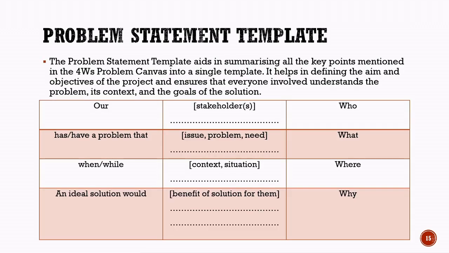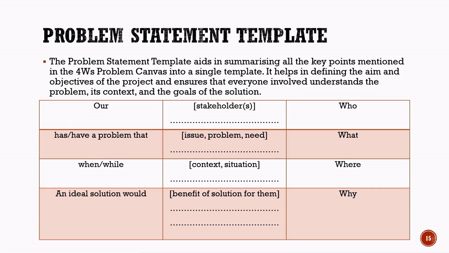Problem Statement Template. After completing the 4Ws Problem Canvas, all the important information is summarized using the Problem Statement Template. This template helps organize the details of the problem in a simple and clear format. It also helps define the aim and objectives of the AI project. The Problem Statement Template ensures that everyone involved in the project clearly understands the problem, the situation where it occurs, and the goals of the proposed solution.